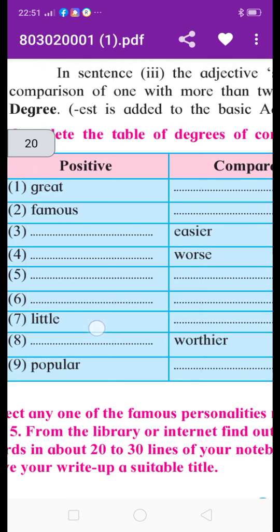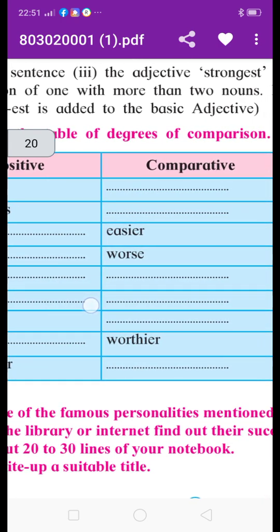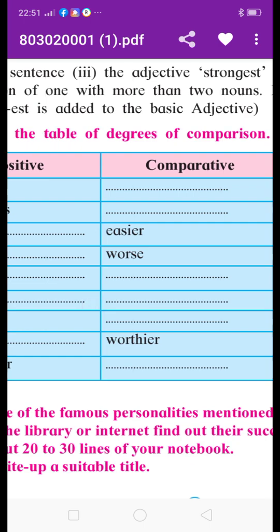Now fourth, worse. Worse is the comparative form of the simple form bad. Sometimes, for example, good, better, best: good is the simple form, better is the comparative form, and best is the superlative form.